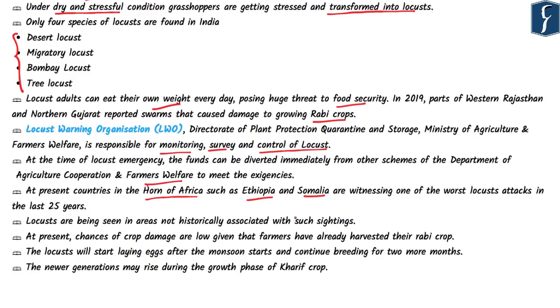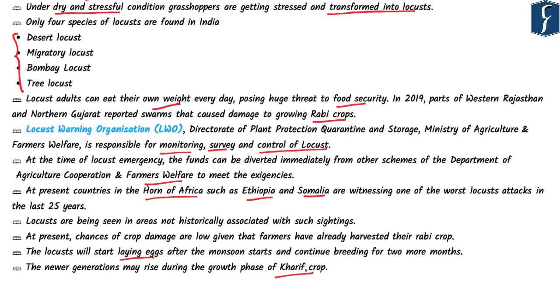The problem is that locusts are now visiting areas where they were not seen previously, for example, the cities of Jaipur, and they have come as far as Delhi. Although the harvesting of the Rabi crop has already been done, so chances of crop damage and threat to food security are limited. But with the onset of monsoon, the locusts have started to lay eggs, and they will continue breeding in the next month also. And the next generation will cause a huge threat to the kharif crop.